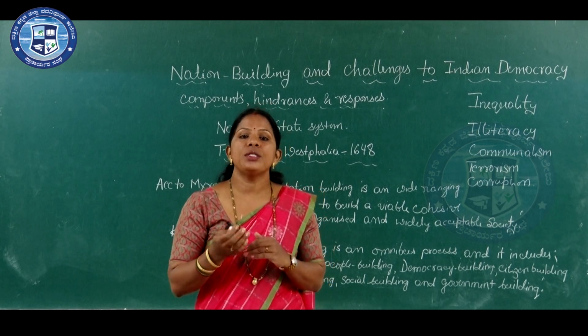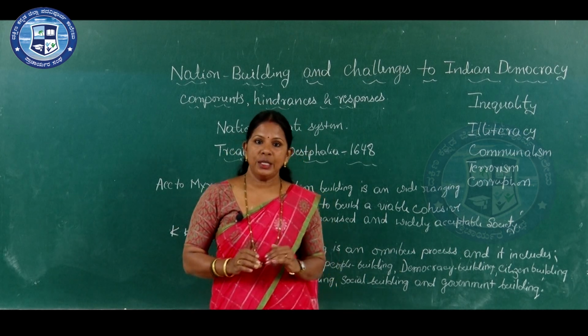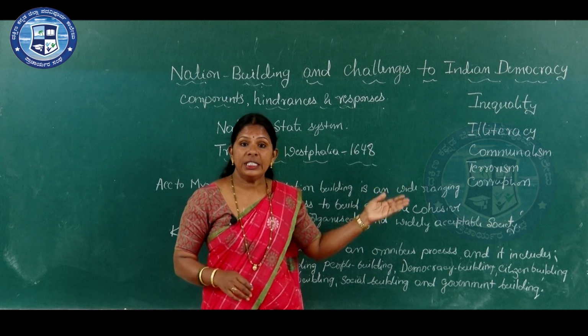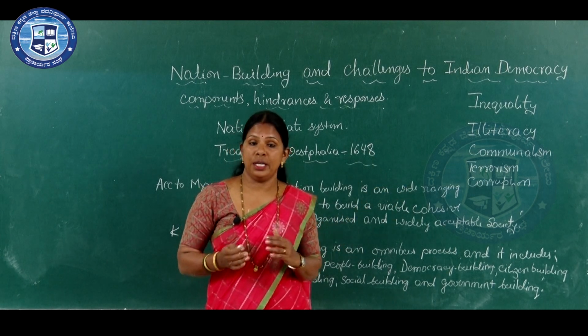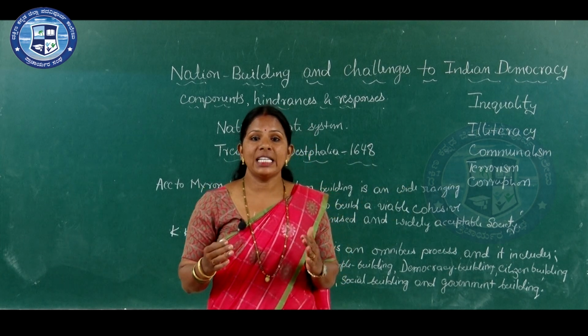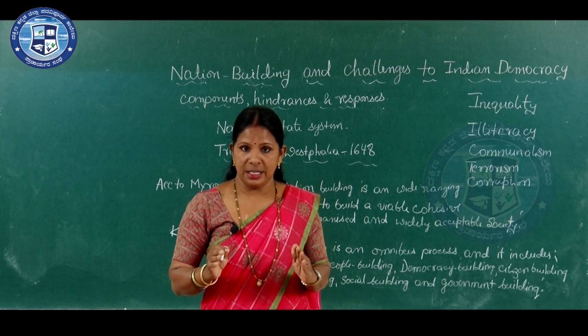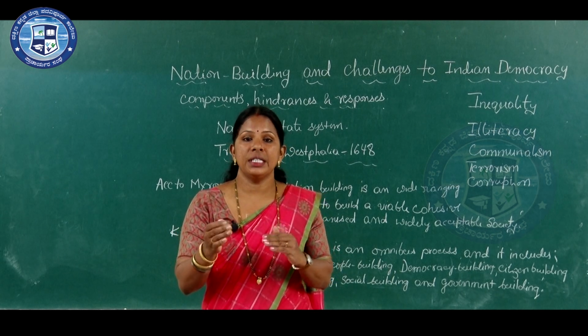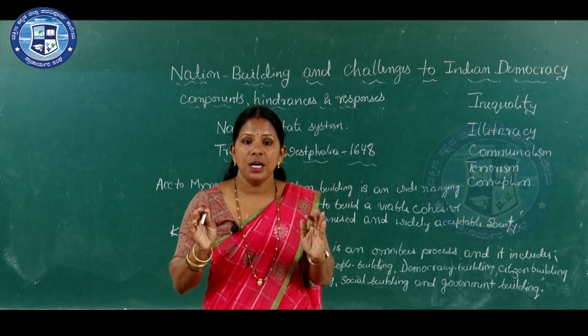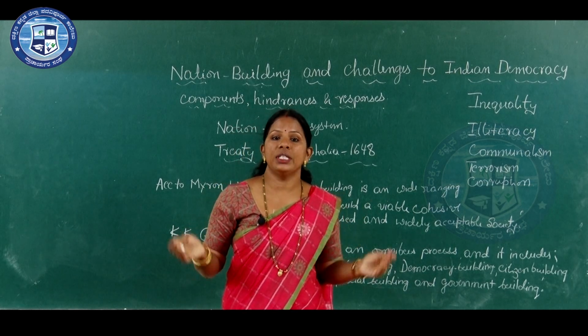What is the importance of this treaty? After this treaty, the 30 years of war between the Roman Catholics and Protestants ended. After this treaty, nation state systems were formed all over the world.